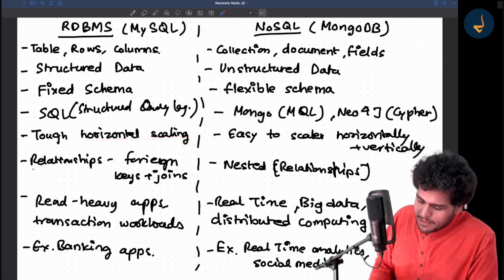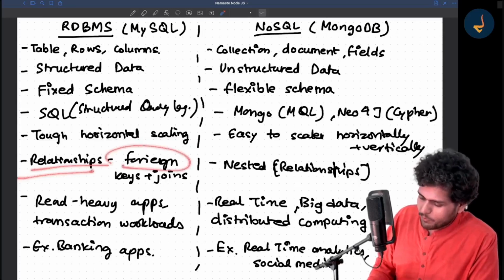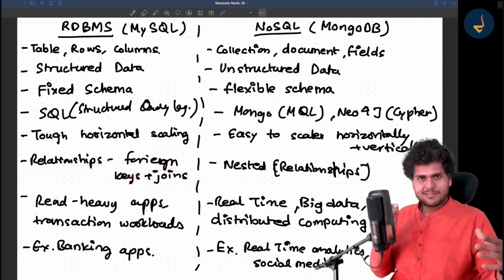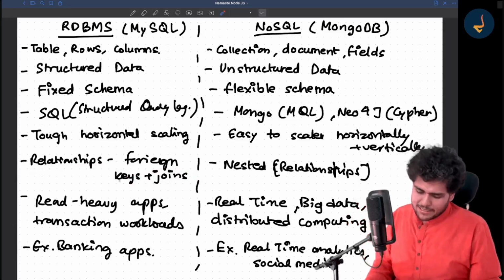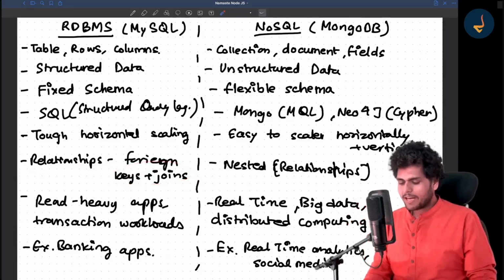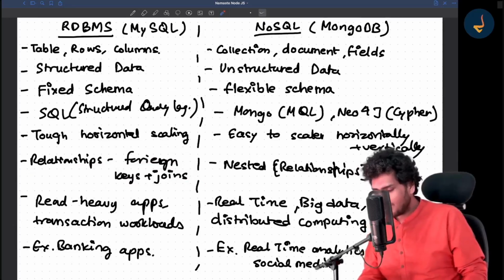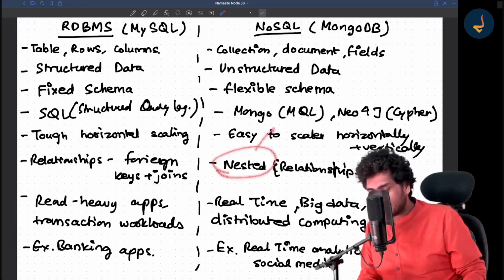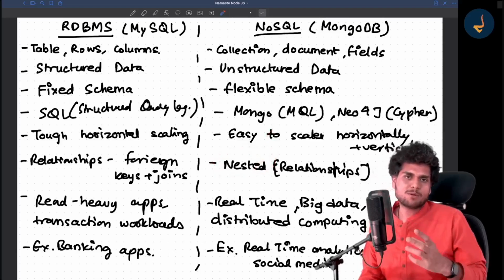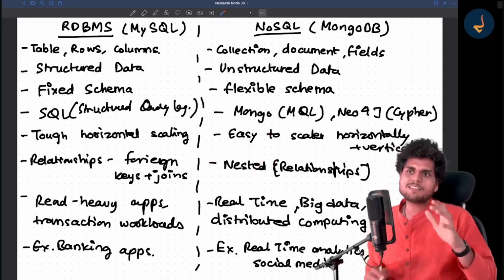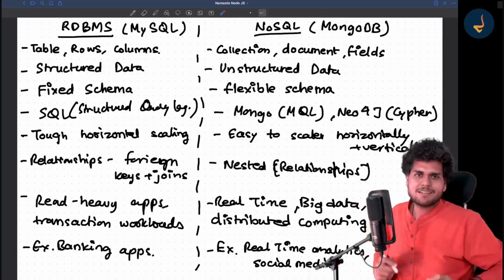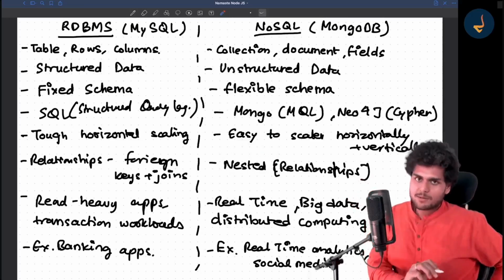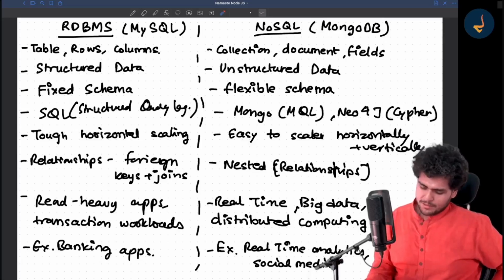Now in RDBMS, there are relationships using foreign keys and joins and all of that stuff, right? Over here, you don't have keys and joins. You can keep nested data over here, right? In NoSQL, you saw, okay, you created hobbies and you created an array, you pushed it up, right? That's not what you do in MySQL, okay? So you don't do that.